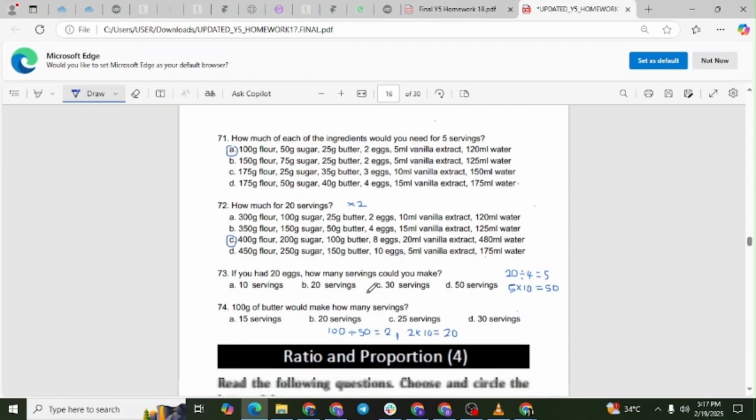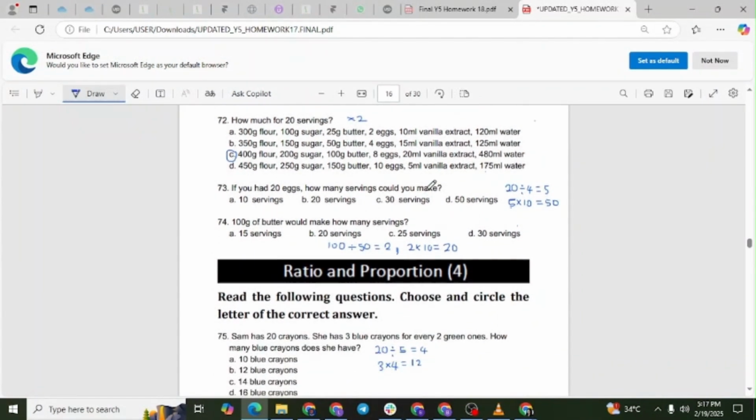Question 73. If you had 20 eggs, how many servings could you make? The correct answer is option B, 20 servings. Explanation. The original recipe uses 4 eggs for 10 servings. To find the number of servings for 20 eggs, divide 20 by 4. 20 divided by 4 is 5. Since the original recipe makes 10 servings, 5 times 10 equals 50 servings.